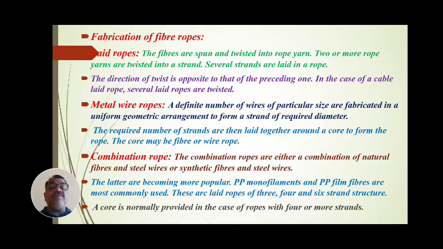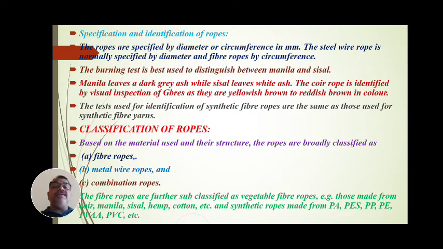When these are fabricated, 3 strands, 4 strands and 6 strands structures are formed. Strands means ropes or threads, which we call 3-ply, 4-ply or 5-ply. A core is normally provided in the case of ropes with 4 or more strands.